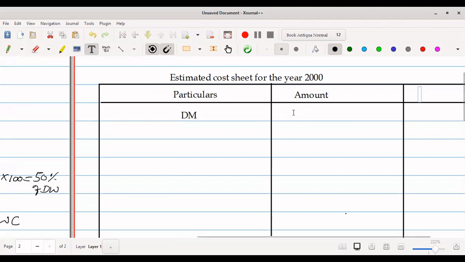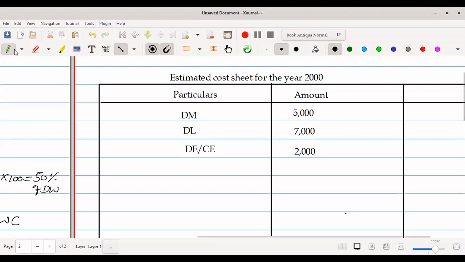So direct materials given in the problem is rupees 5,000 and direct labor is given as 7,000, and direct expenses or chargeable expenses is given as 2,000.